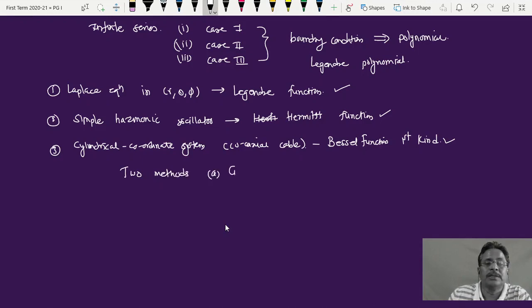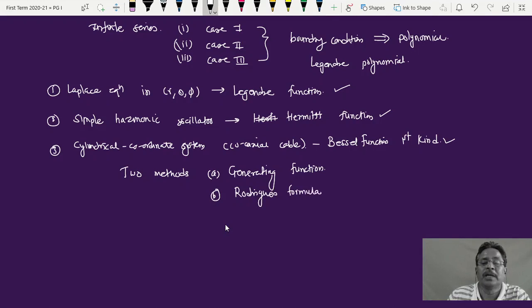Method A is called generating function. So we can generate all these polynomials or functions using certain generating functions. What these are, how they are, how to use them, that's also we are going to discuss in detail. And the second method is called Rodrigues formula. This is a mathematical formula. Use this and you can get the Legendre polynomial or function. And the third method is this series solution method, and using this series solution method also one can get Legendre polynomials.